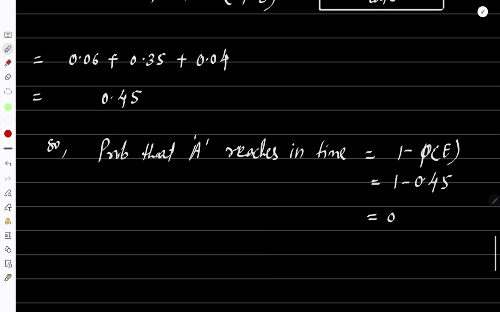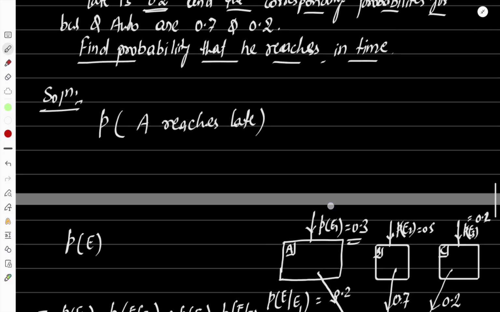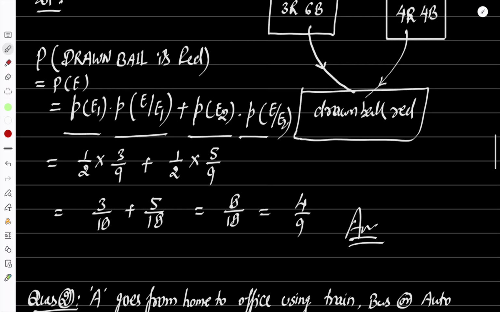So we get 0.55 as the answer. Dear students, in the next video we'll see Bayes theorem. Bayes theorem we'll see in the next lecture.